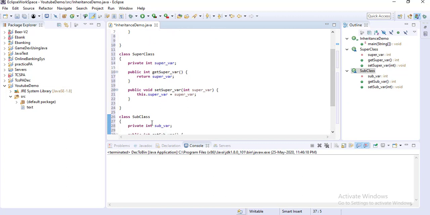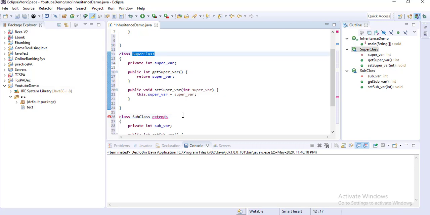But in the case of inheritance, if you use a class subclass and inherit from the superclass this way, extend, giving the superclass name, extend superclass.